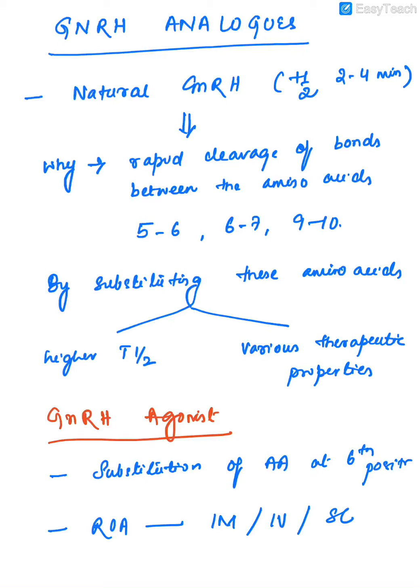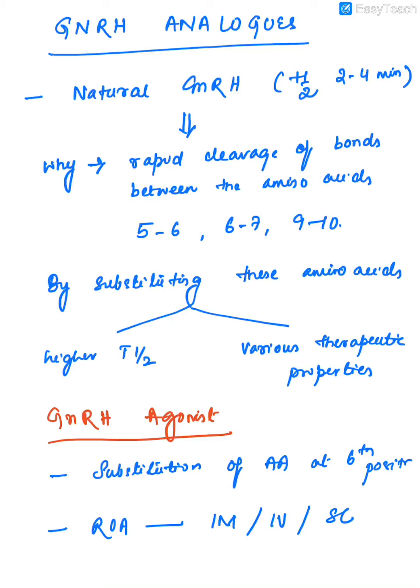This is because of the rapid cleavage of bonds between amino acids 5, 6, 6, 7, and 9, 10. By substituting these amino acids, we can increase the T-half and the time of action, and we can change the therapeutic properties, and we can use them in various pathological conditions.